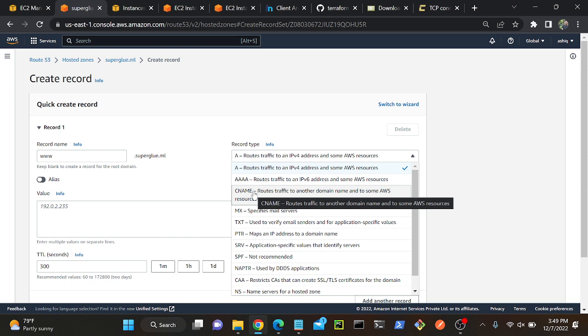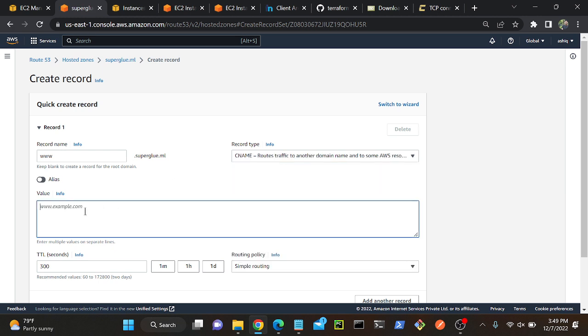Whenever you create a subdomain, for example www, or contact.google.com or contact.facebook.com, at that time we will use canonical name. We'll call it a CNAME. So I selected CNAME. Then we have to mention the domain name over here. I mentioned superglue.ml, so this will point to our superglue.ml. That's it.